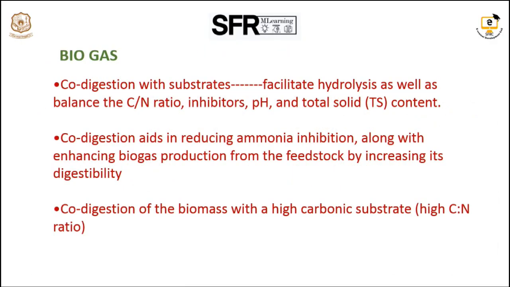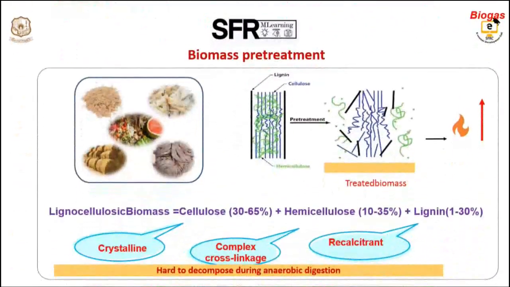Okay. For biogas, it is the co-digestion with the substrate. The first thing I told, it facilitates the hydrolysis, as well as balancing the carbon and nitrogen ratio, the inhibitors, pH and total solid content. Co-digestion aids in reducing the ammonia inhibition, along with enhancing the biogas production from the feedstock by increasing the digestibility. So co-digestion of the biomass with a high carbon substrate, improving the C to N ratio, will enhance the biogas production. That is why we are adding the cow dung along with the feeding materials.